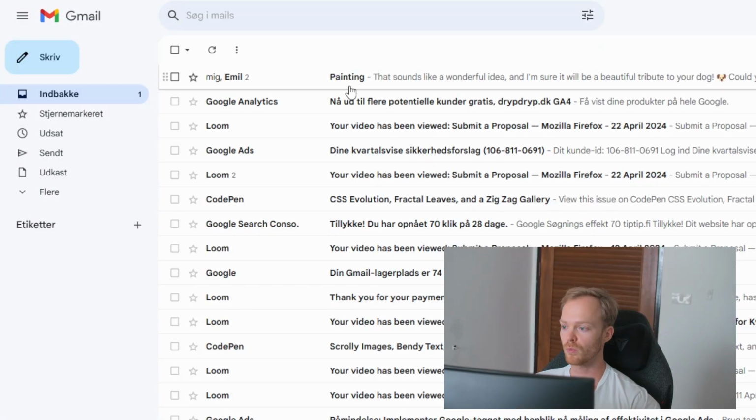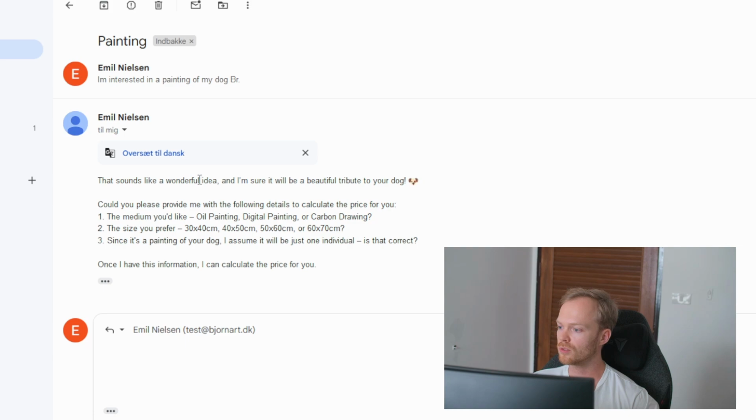And we got the first reply here. It says the following: that sounds like a wonderful idea, and I'm sure it will be a beautiful tribute to your dog, with a cute emoji. Could you please provide me with the following details to calculate the price for you? So it's going to ask for the different details. I've specified in the AI exactly what it needs to actually calculate a price. I'm going to show you later how that works in the backend.